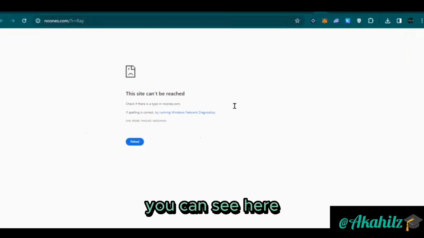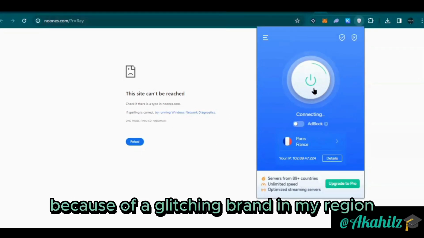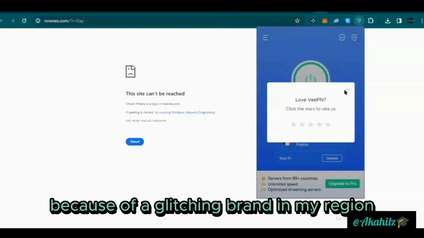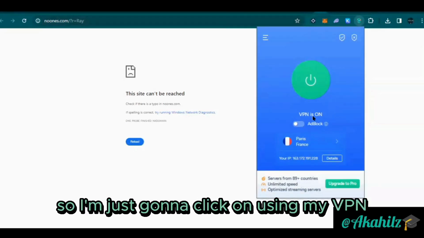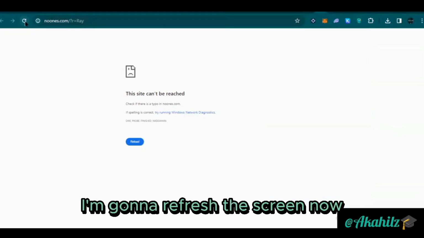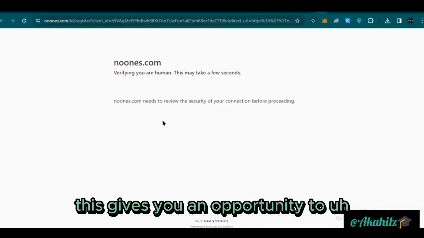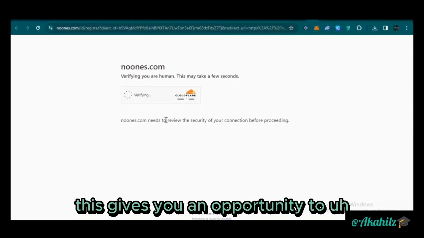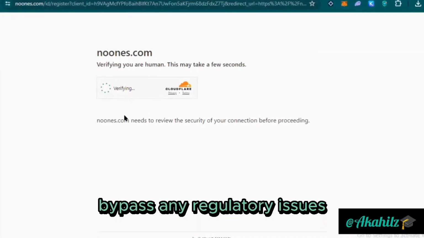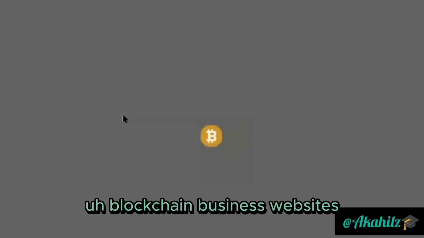Now right here you can see I'm currently not able to log in because of a regulatory ban in my region. So I'm just going to click on using my VPN. You can see I just put in my VPN here. I'm going to refresh the screen now. So I'm going to wait for this to refresh. Once this refreshes, this gives you an opportunity to bypass any regulatory issues associated with accessing blockchain based websites.